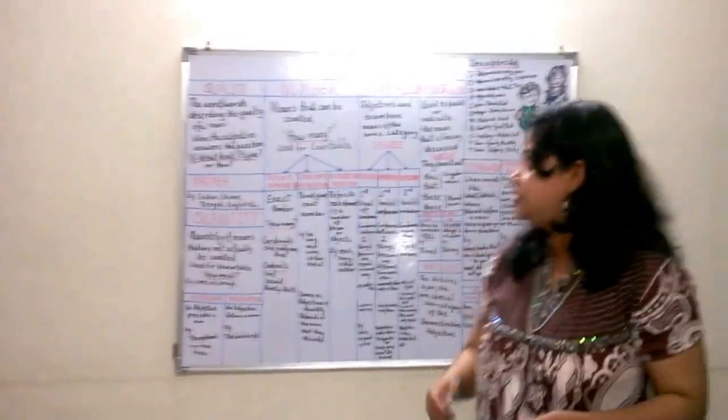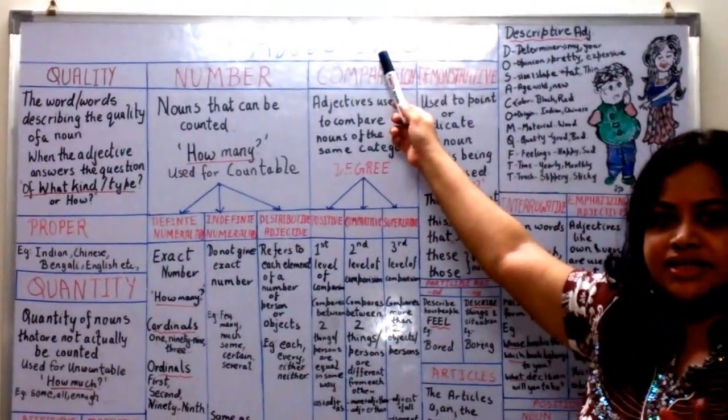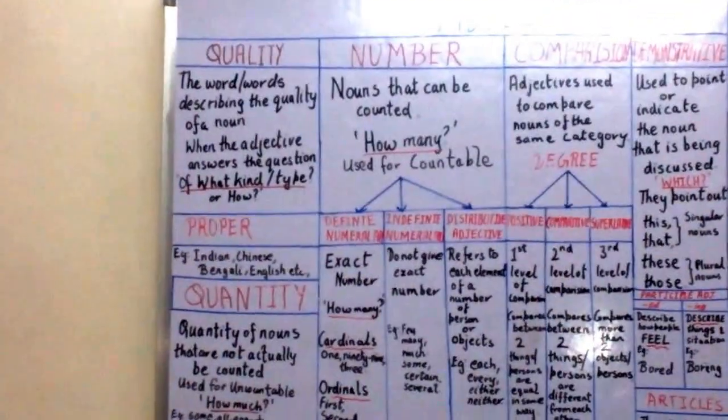First, let us see what is an adjective. An adjective describes, but what does it describe? Yes, it describes a noun and a pronoun. So let us see the different types of adjectives.